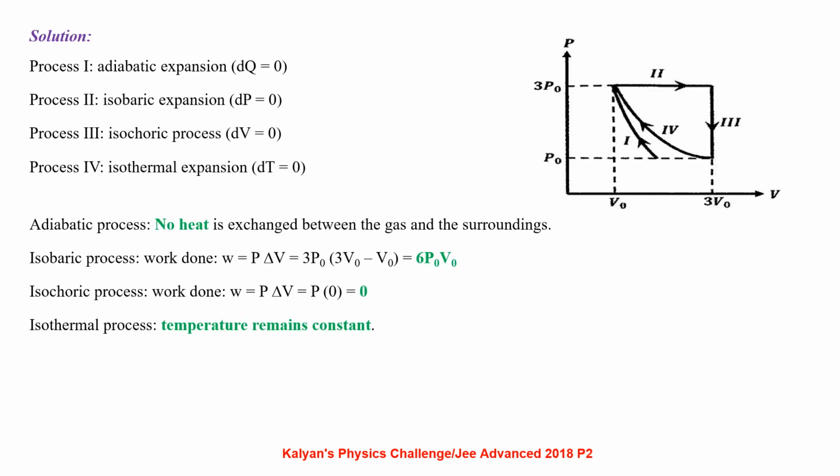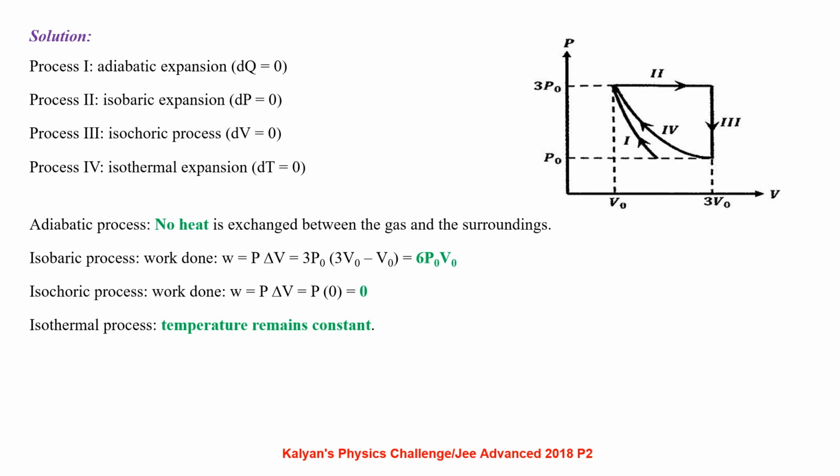Process 1 is adiabatic expansion, dq equal to 0. Process 2 is isobaric expansion, dp is 0. Process 3 is isochoric process, dv equal to 0. Process 4 is isothermal expansion, dt equal to 0. In adiabatic process, no heat is exchanged between the gas and the surroundings.